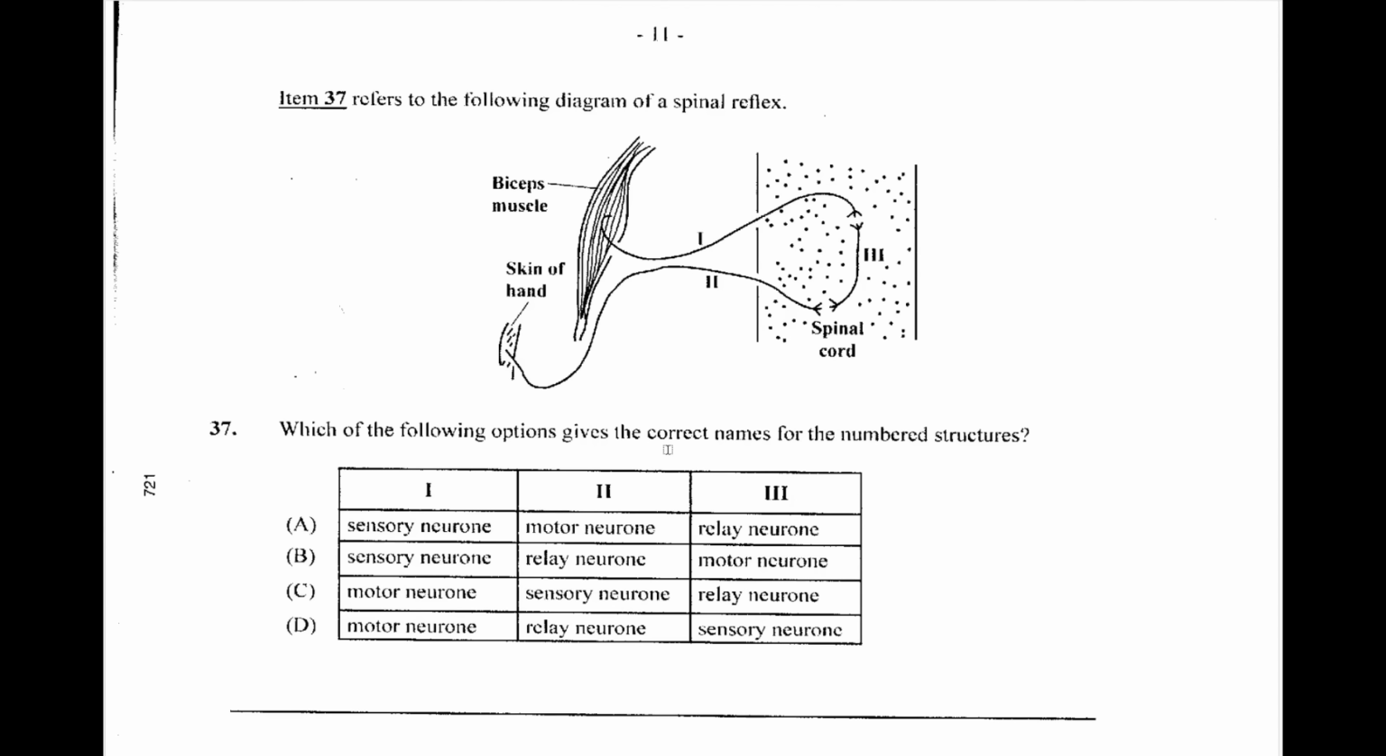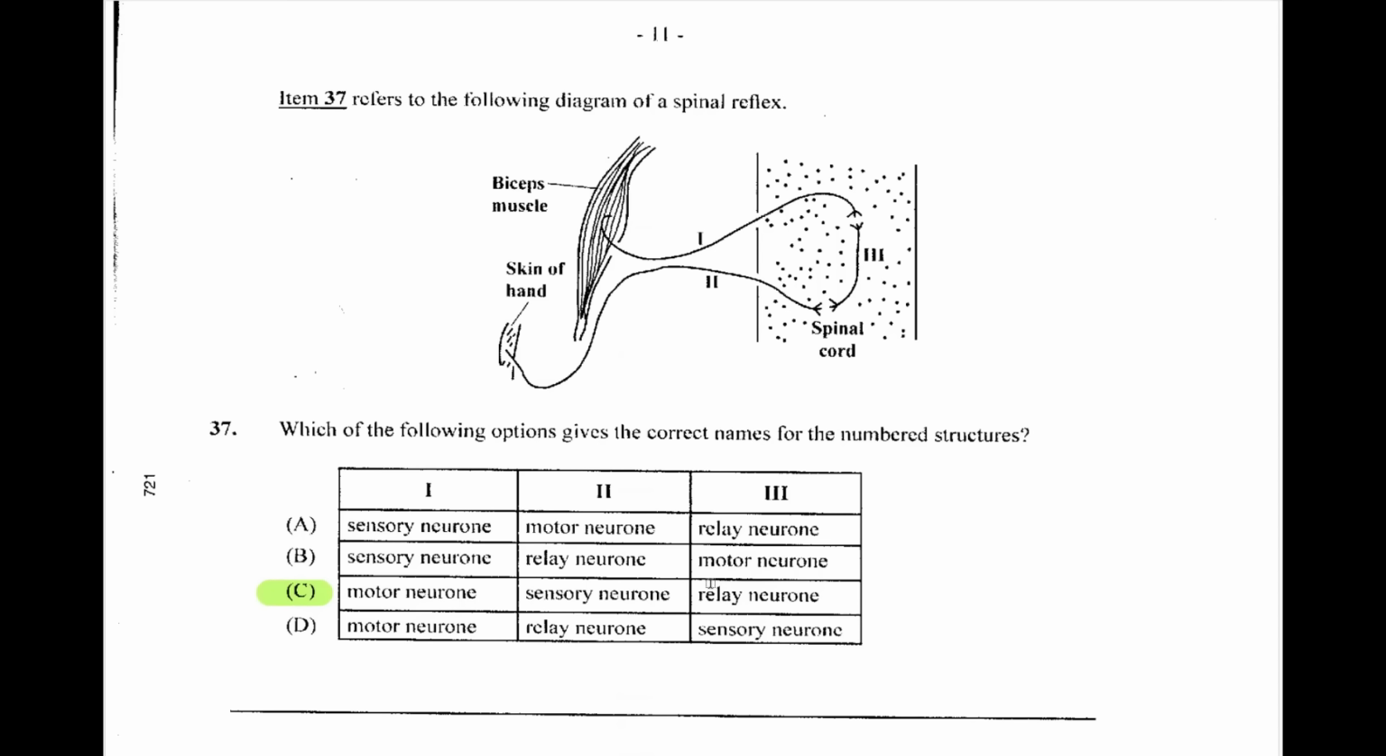Item 37 refers to the following diagram of a spinal reflex. We see it here. It starts at the hand. This is the skin of the hand, which means they're talking about touch. We see 2, then 1, then 3, then 1. Which of the following options give the correct names for the numbered structure? We already identified that 2 was sensory because it deals with a sense organ, touch, in fact. Then we have 3, and then we have 1 going to the effector muscles, the bicep muscles, an effector. So which puts 37 as C.